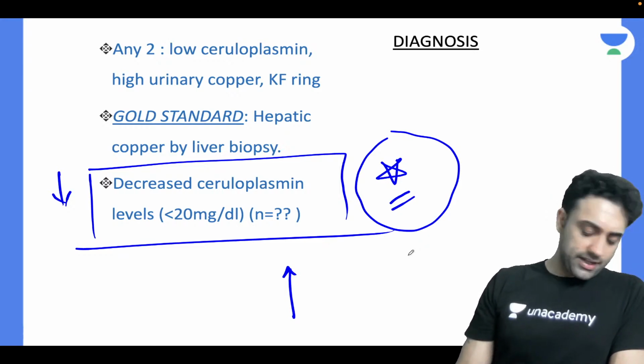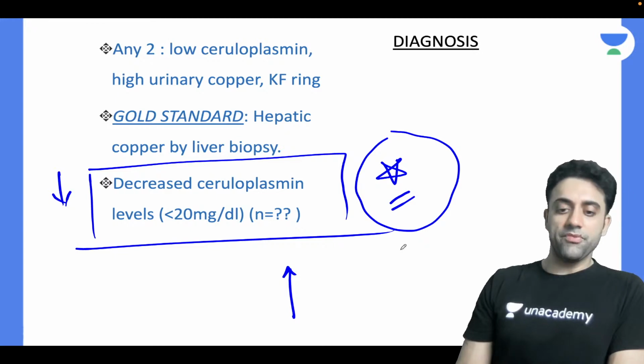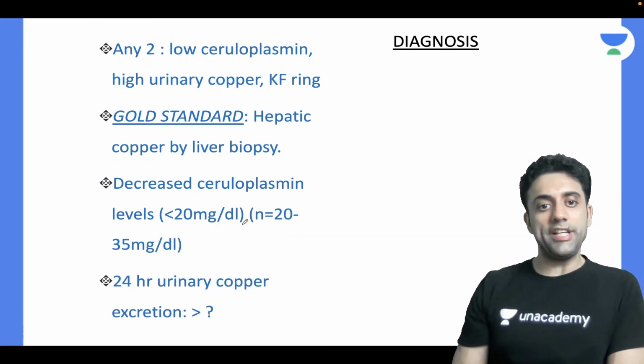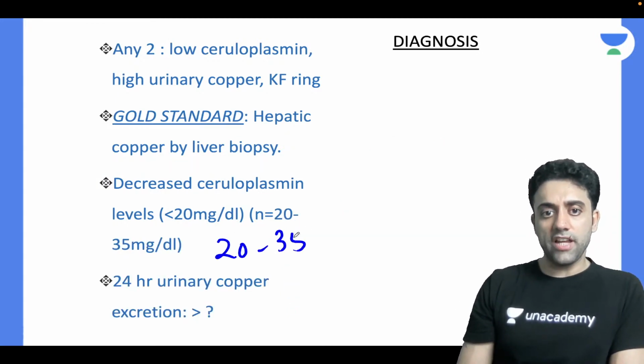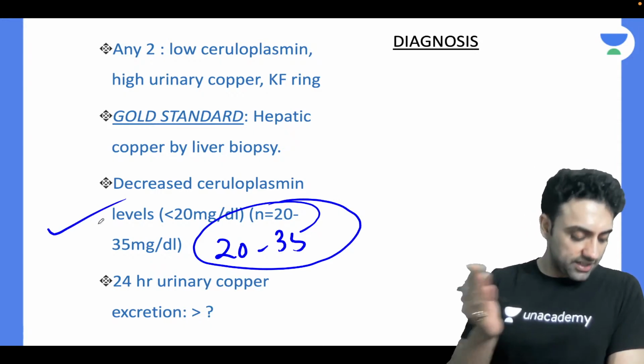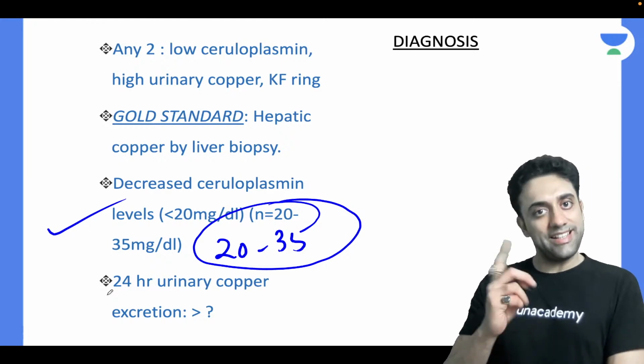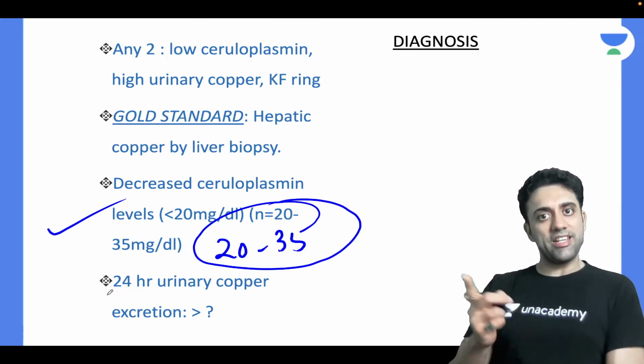Osama, what is the normal ceruloplasmin level? Normal ceruloplasmin levels. Anyone? Yes, the normal ceruloplasmin is 20 to 35. 20 to 35 is the normal ceruloplasmin level, and naturally in Wilson there is decreased ceruloplasmin level. And also I told you serum copper increases, urinary copper increases.